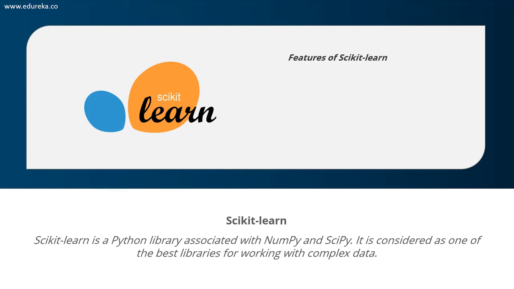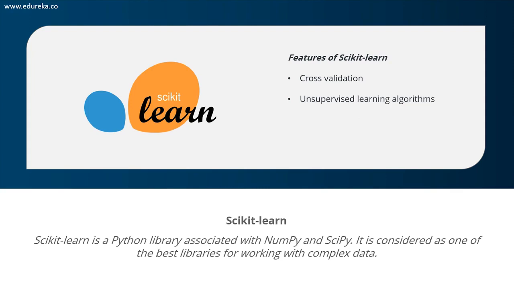There are a lot of changes being made in this library, and one modification is the cross-validation feature, which provides the ability to use more than one metric. Cross-validation is one of the most important and easiest methods for checking the accuracy of a model. So cross-validation is being implemented in scikit-learn.